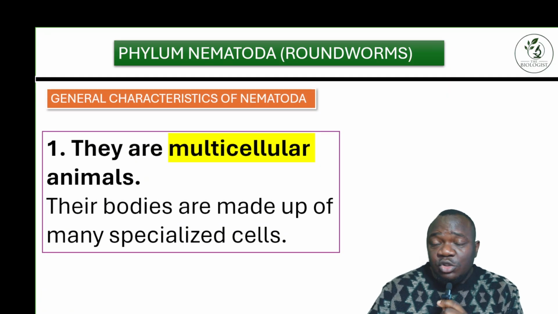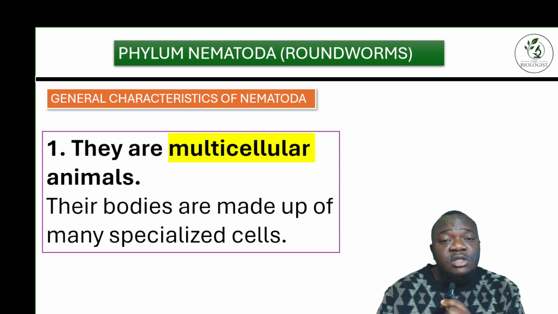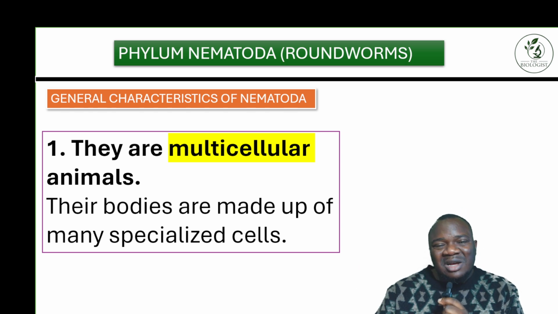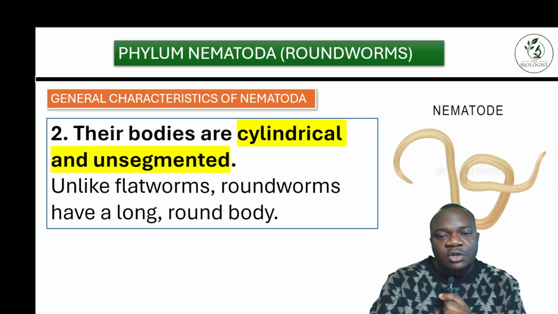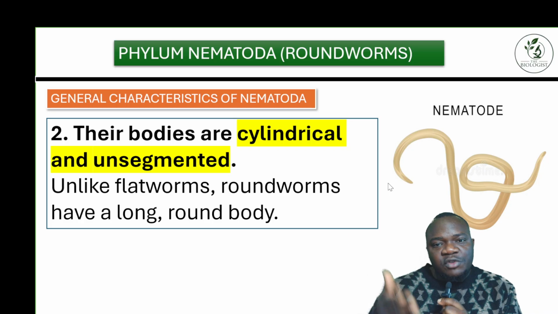The first one is that they are multicellular. I always make reference to this. Multicellular means organisms that have many cells, many specialized cells. That's why they're called multicellular. Also, the bodies are cylindrical and unsegmented, which means the body doesn't have different compartments.